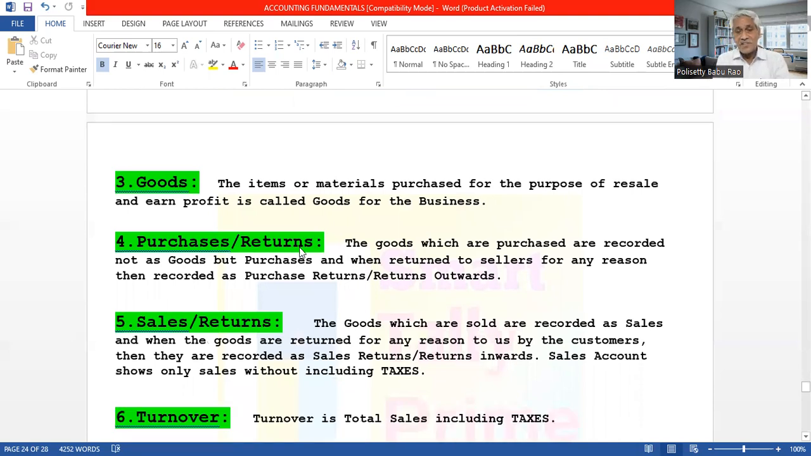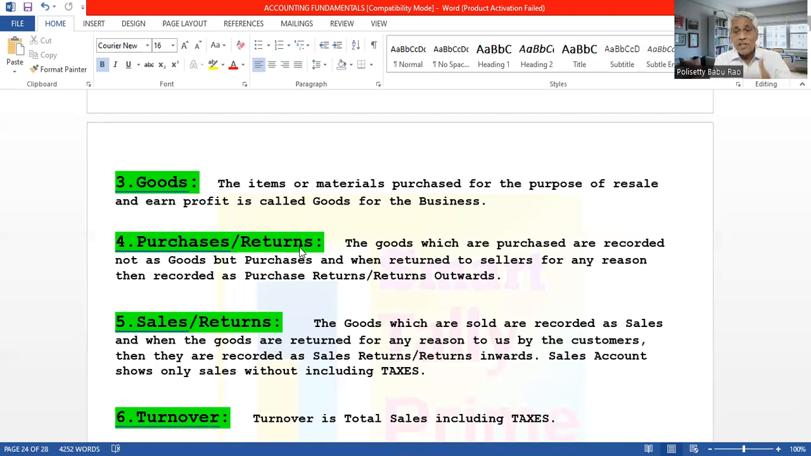Purchase or returns. So I told you already, when the goods are purchased or sold, when the goods are received or sent, then we record in the books not in the name of goods. The name of the goods is changed, and the circumstances, how the goods are coming or how the goods are going out, we write with the circumstance name. For example, when you buy, the goods will come. So if the goods are coming, why are they coming? We purchase. So the goods account name is changed. It is recorded as purchases. Means goods are coming, purchases.